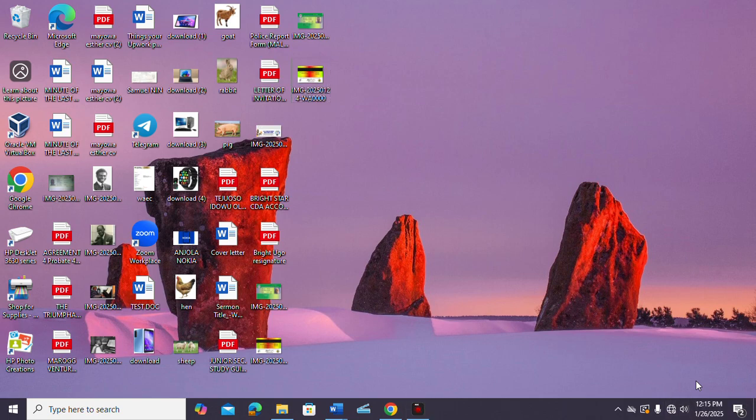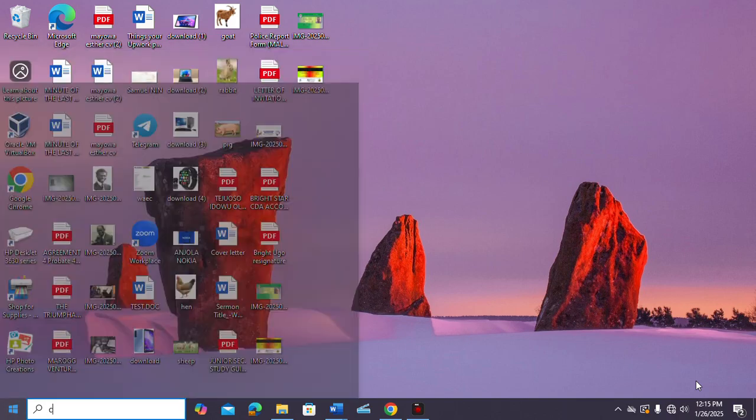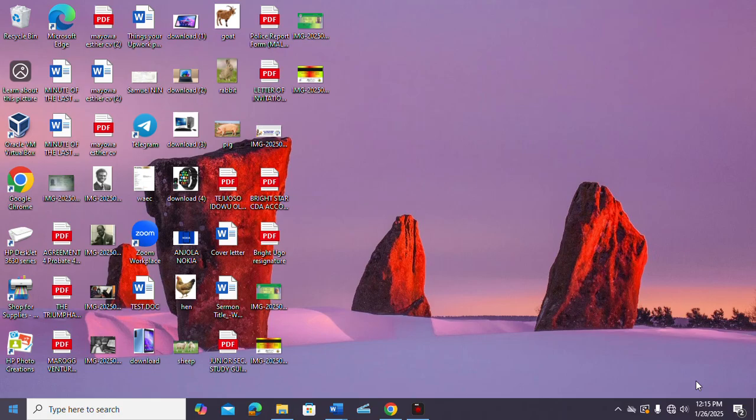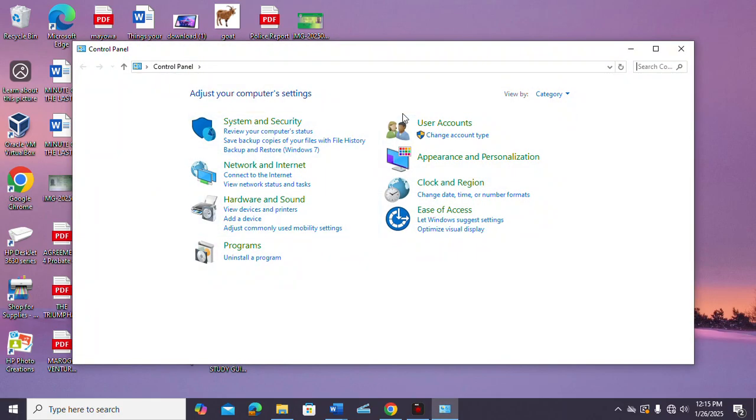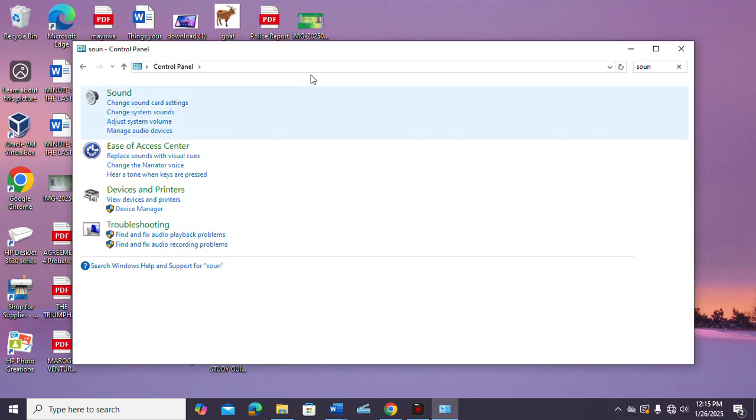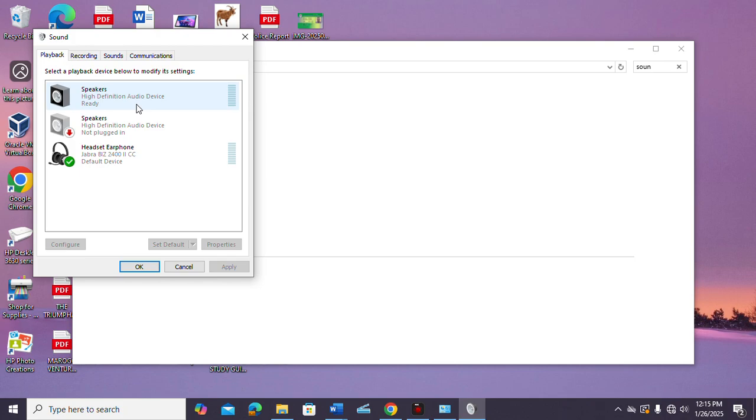The first thing you would want to check is the sound output in Control Panel. Let's go to Control Panel, then search for sound in the search bar and come to change sound card settings. Now, under the Playback option, we can see some sound devices here. We have speakers, we have headsets. Under Recording, we can see the microphones here.